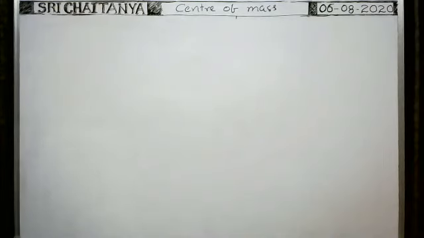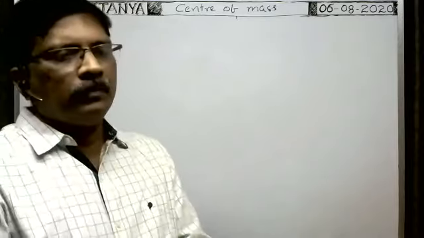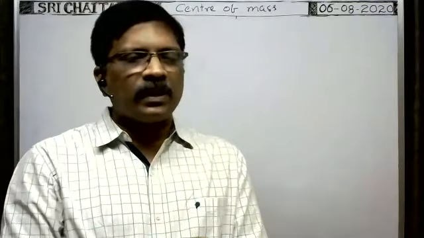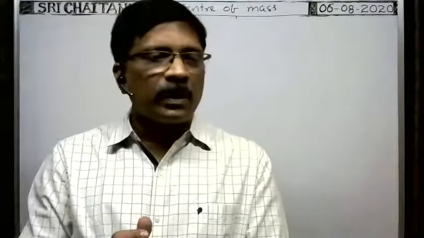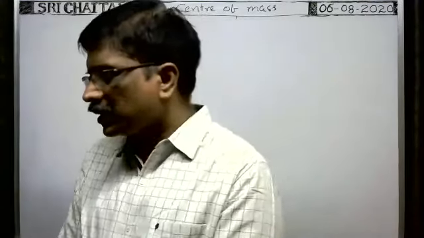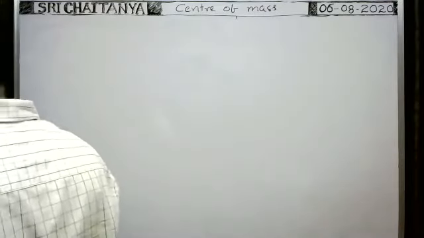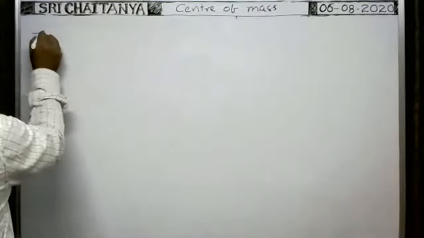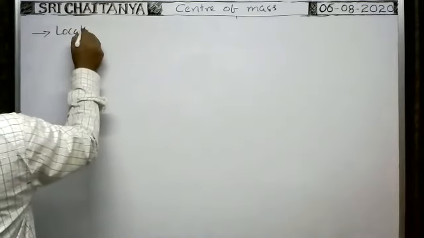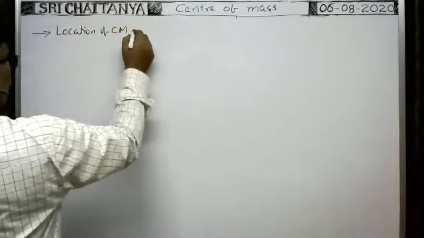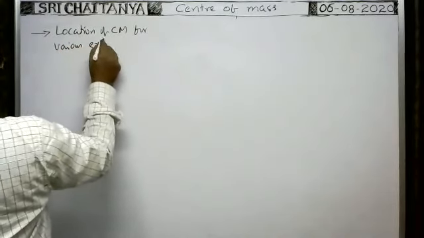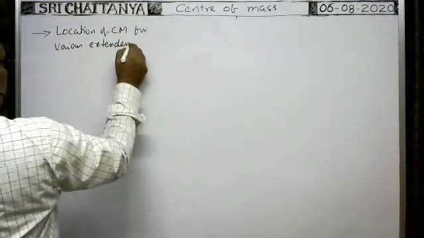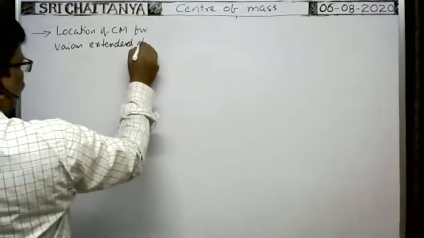So now, in case of extended objects like bodies having uniform mass distribution, where we can locate where the center of mass lies, we have to derive the formula for them. Okay. So, location of center of mass for various extended objects.